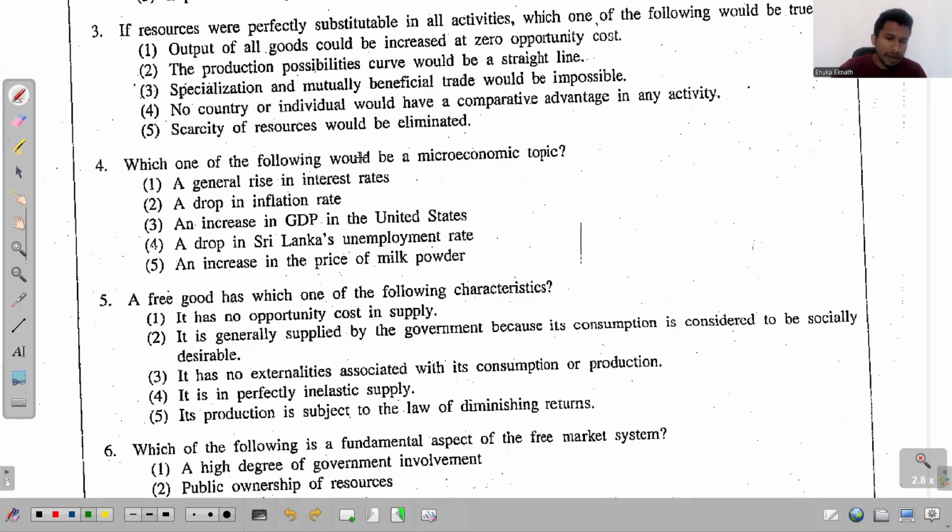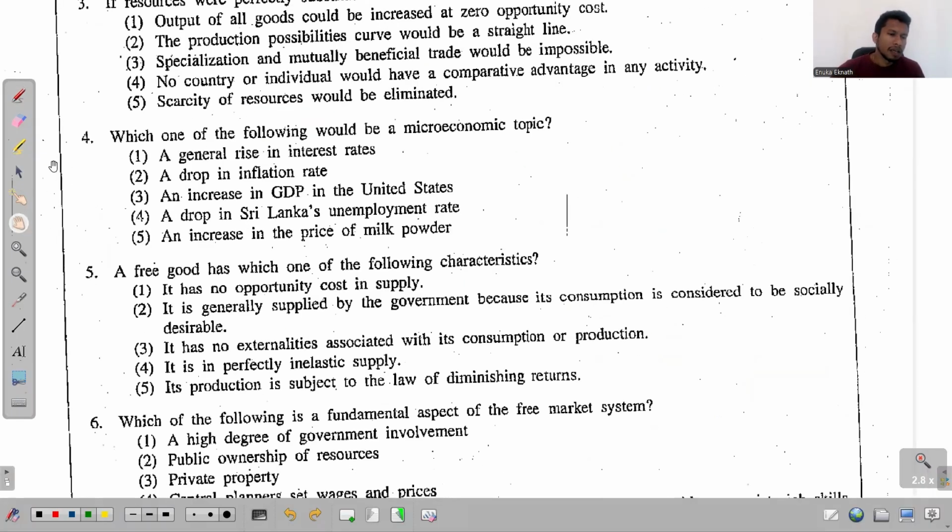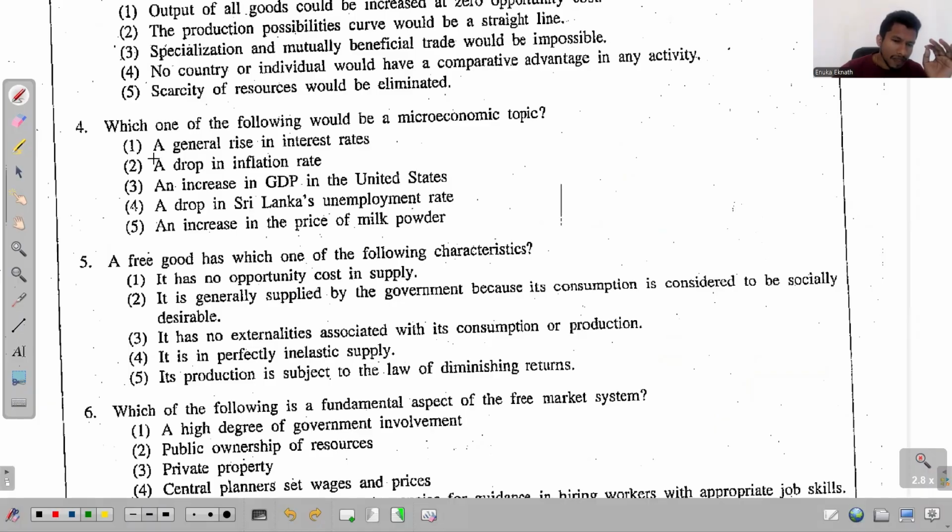It says, which one of the following would be a microeconomic topic? So that must be related to one good, one firm, one factor, or one consumer. It must be individual, right? Then look at this. A general rise in interest rates. The general rise is related to the entire economy. No, it's a macroeconomic concept.